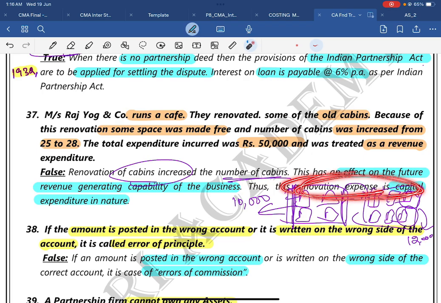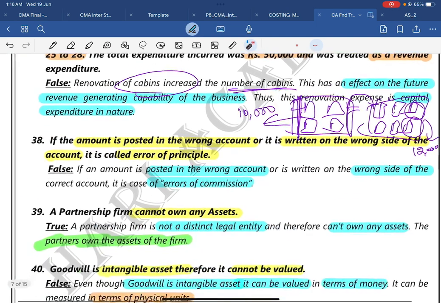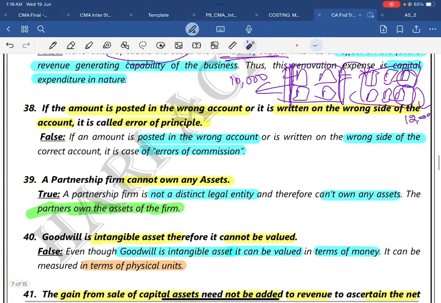This renovation expense is a capital expenditure. It is a capital expenditure. Then question number 38. And I want to give you one more clarity over here.